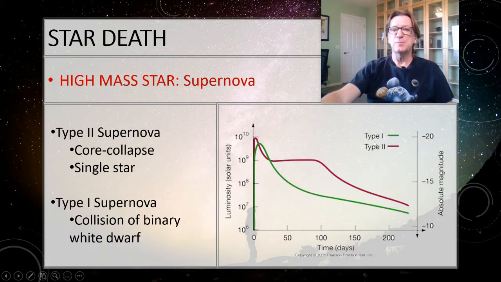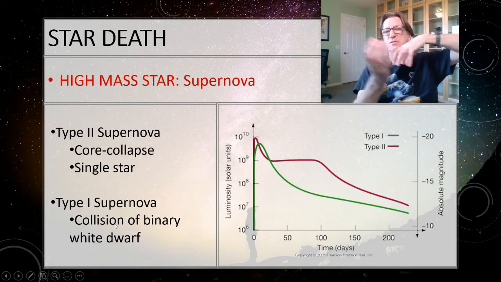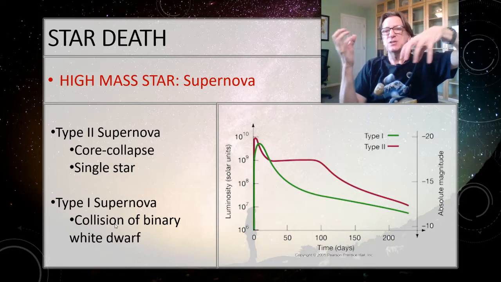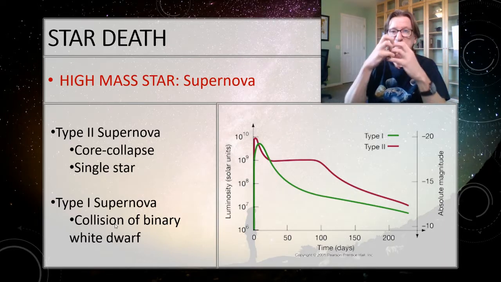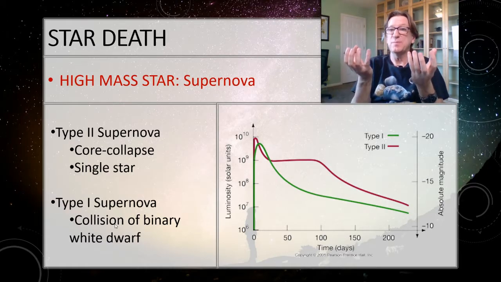This second type is a type 1. We discovered the type 1 first, but the type 1 is actually the collision of two white dwarfs. So if I've got a binary white dwarf and they come together, they can collide hard enough that they can fuse that carbon on the surface as a result of their collision. Well, remember, these things are being supported by electron degeneracy. What happens to fusion in the presence of degeneracy?